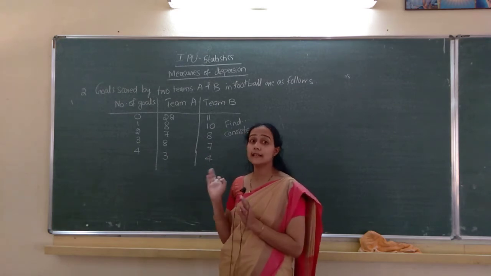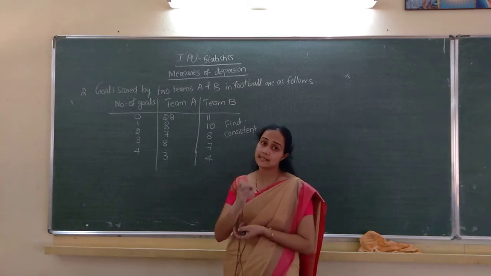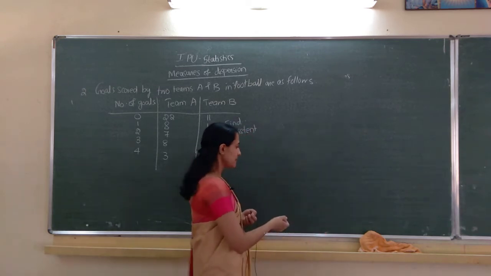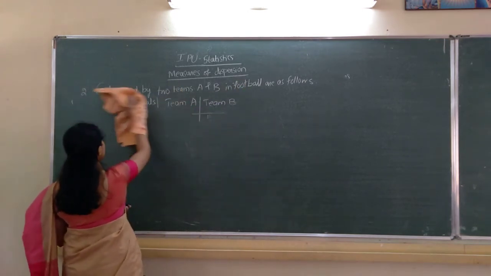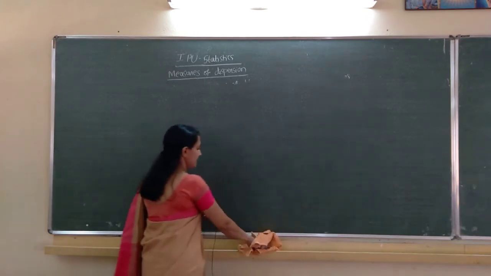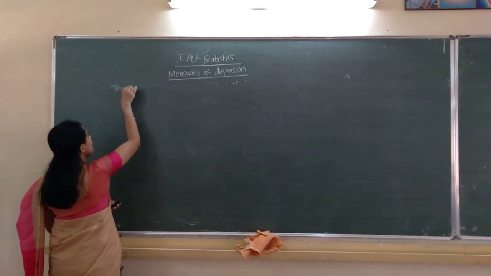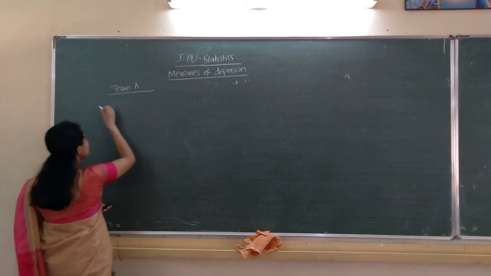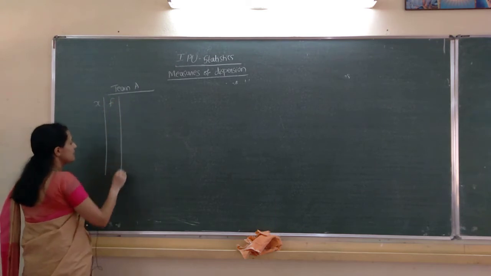Only the difference here is frequencies are coming. So the formula changes, it is the discrete series. We will go one by one. X values are the same, only F values, the frequencies, differ. First we will do team A. First X values, next F values.